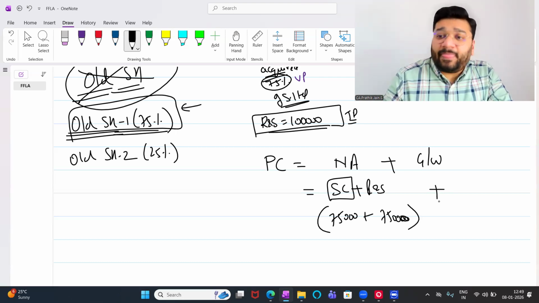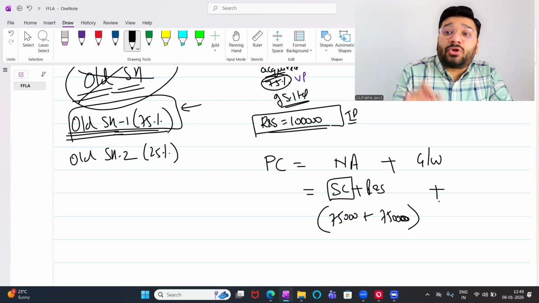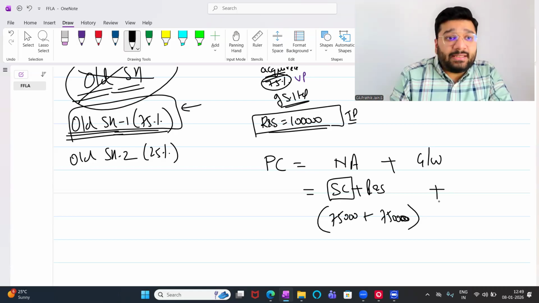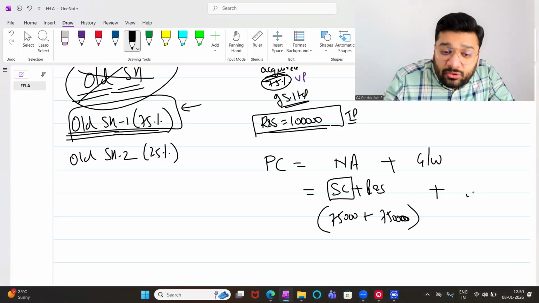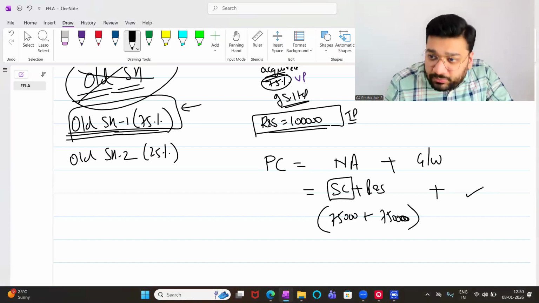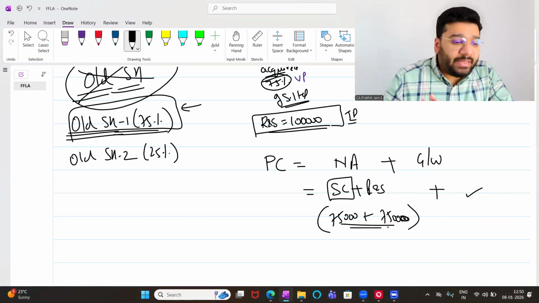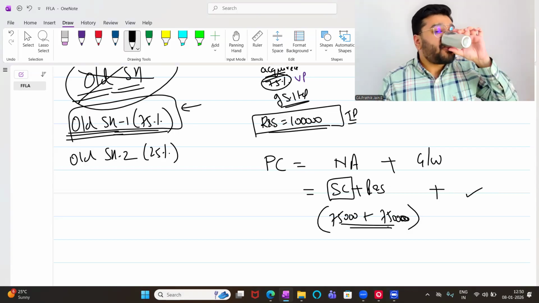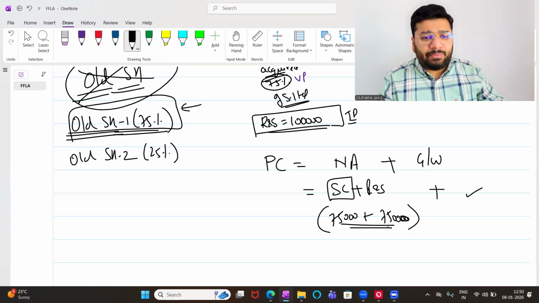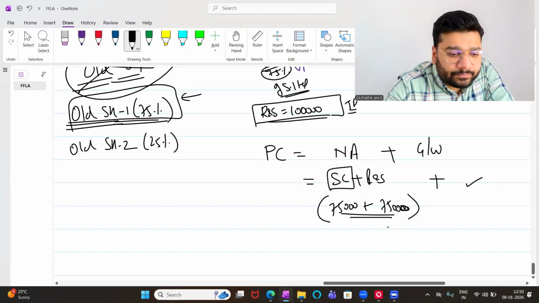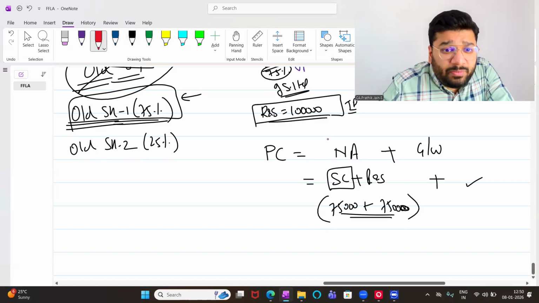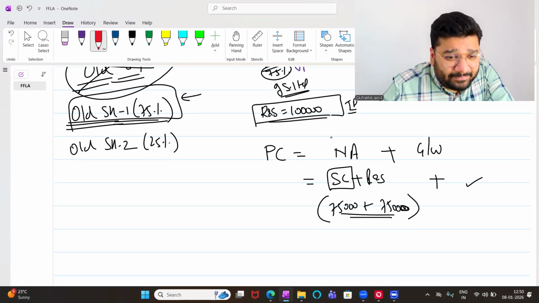Apart from that, if both parties, the old shareholder and the new shareholder, feel that this company has a good reputation and good brand presence, because of which we will earn future profit, then extra goodwill will come into the picture. But I'm not keeping goodwill now. So bare minimum, this amount has to come. Yes or no? Online people, please tell me, this will come or not?